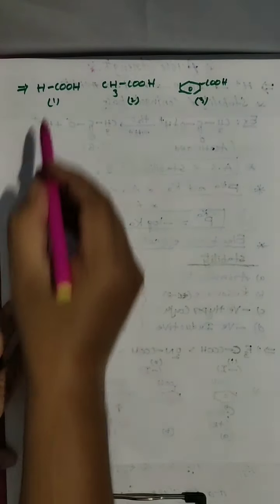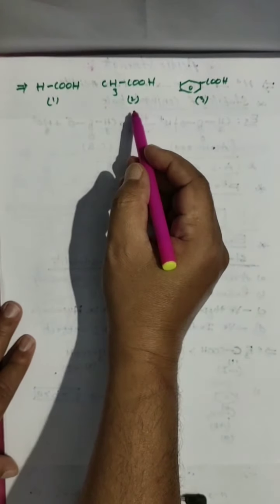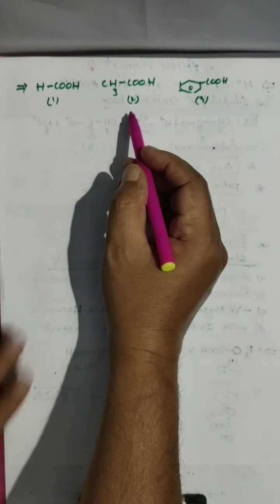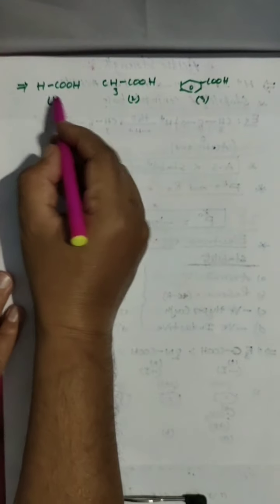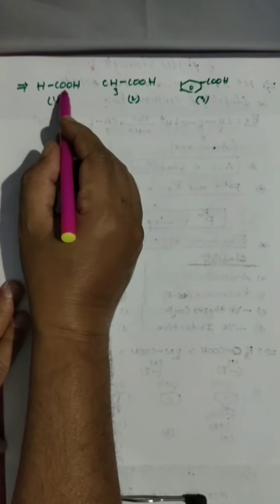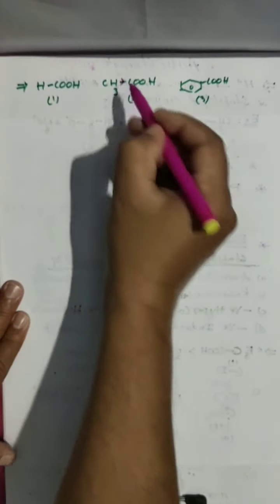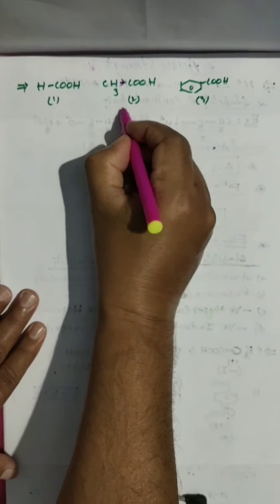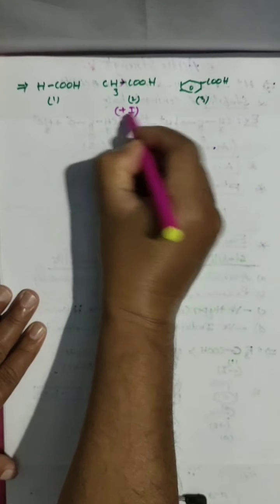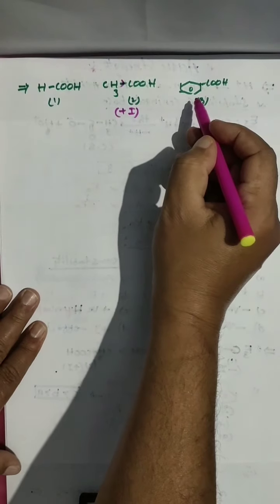Now, formic acid, acetic acid, benzoic acid. Formic acid doesn't have any groups. Here, an electron donating group is there. Electron donating group means plus I effect. Now here you come.